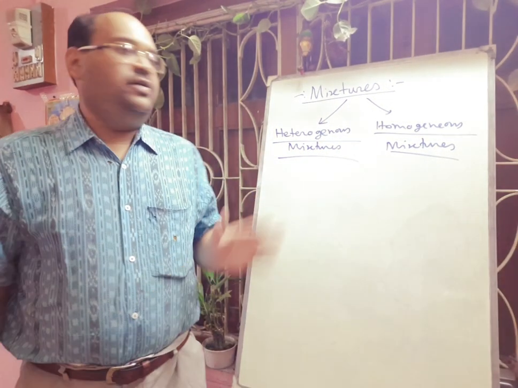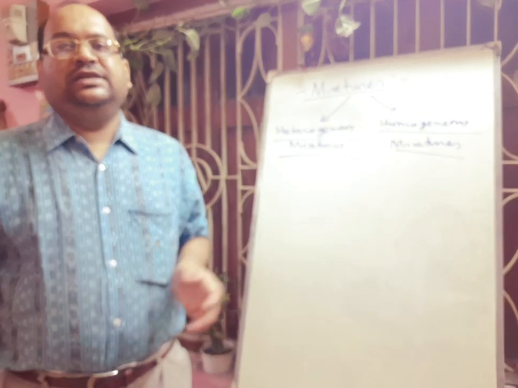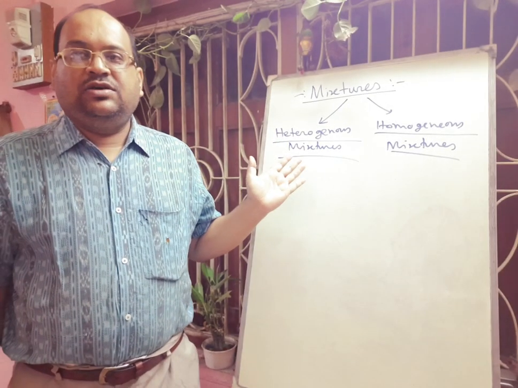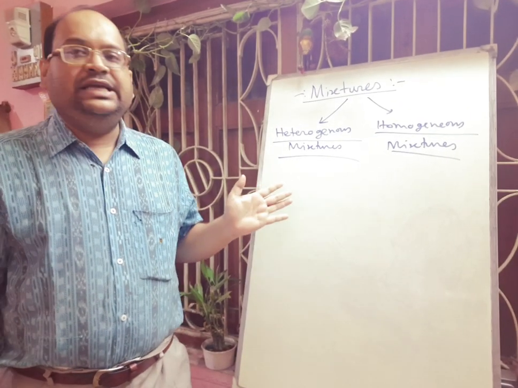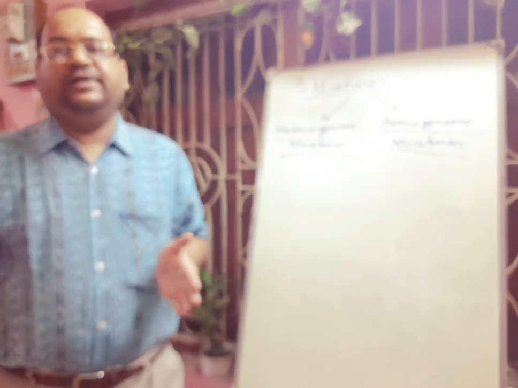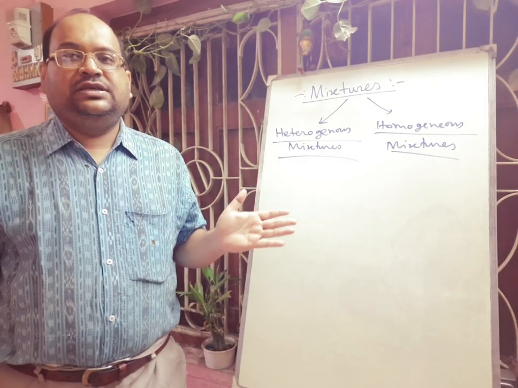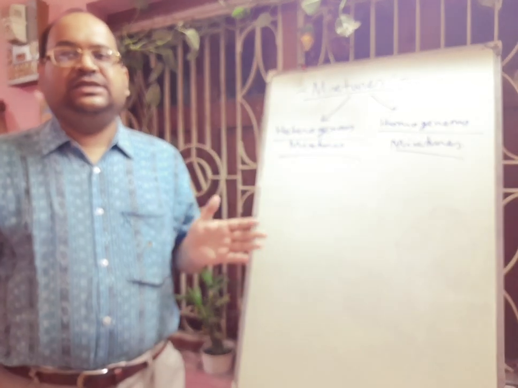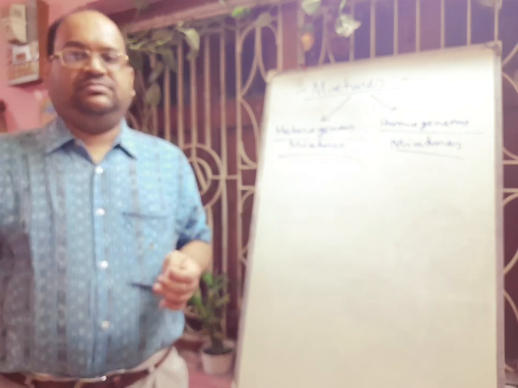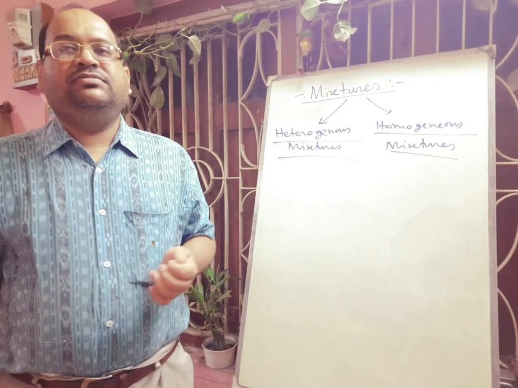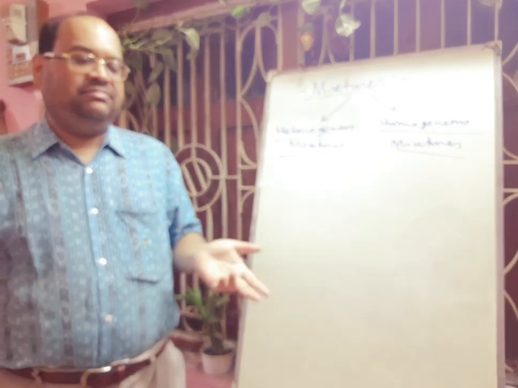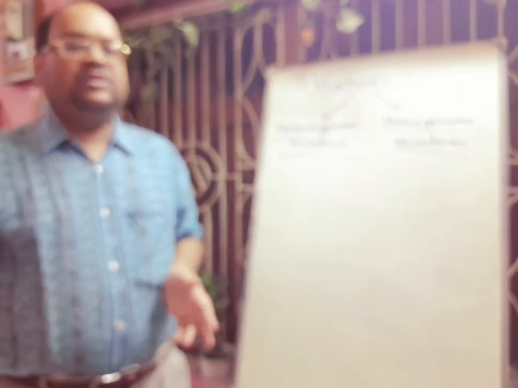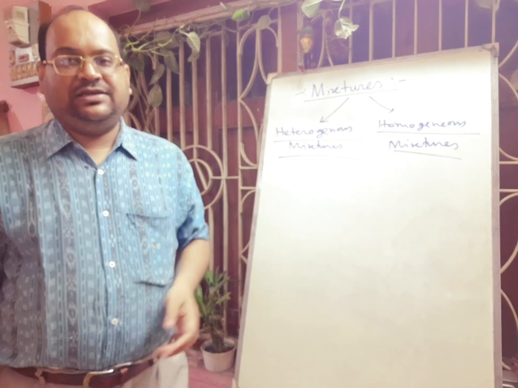Now in case of a heterogeneous mixture, its components or constituents are not uniformly distributed throughout its volume and can be easily separated, and the components of such a mixture remain clearly visible. Suppose you add some stone in rice, generally it remains as impurity. So you can easily separate them. So this is a mixture.